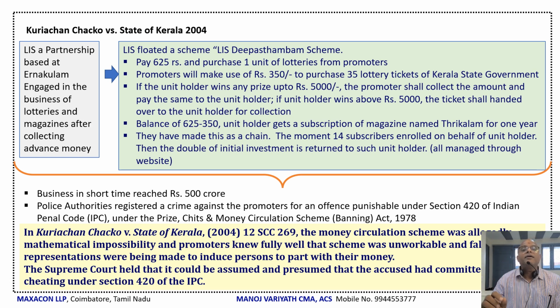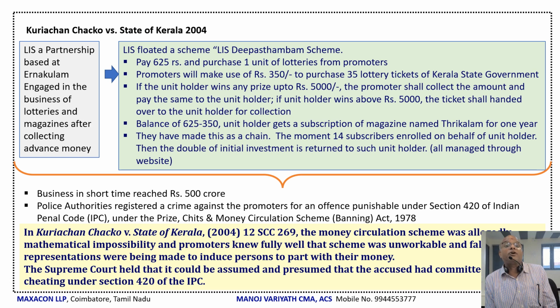Now, when they purchase it, out of that, 350 rupees will be used for purchasing 35 lottery tickets of the Kerala state government at the rate of 10 rupees. The balance, 625 minus 350, that is 275 rupees, gets the unit holder a subscription to a magazine, Trikkalam, for 1 year. If the unit holder wins the lottery up to rupees 5,000, then the amount will be given to the unit holder. If the unit holder wins above rupees 5,000, the ticket will be handed over to the unit holder, so the unit holder can go and encash it.